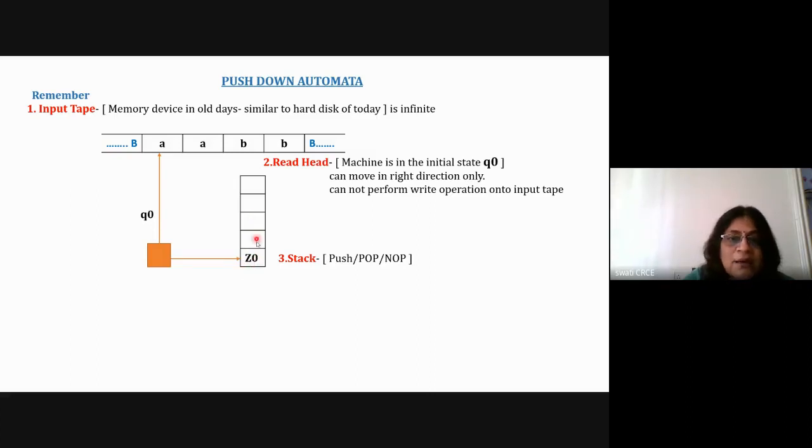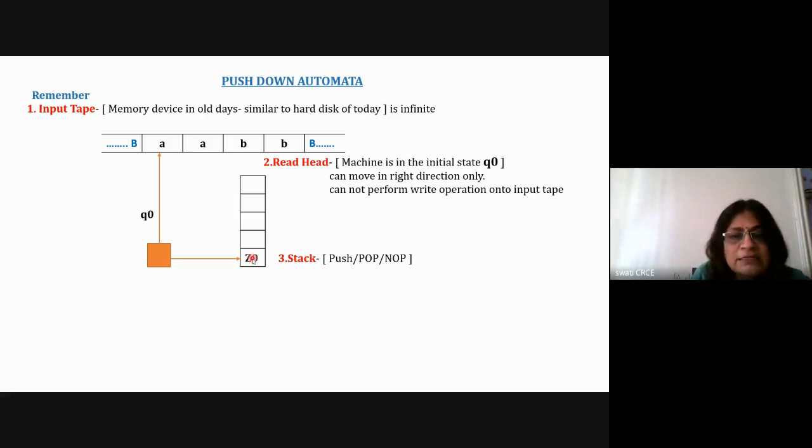The stack can grow only in this direction, like the elements can be inserted on the top here. So it is a one-way stack, and you can go on inserting elements inside the stack. This is the current top of the stack, and this is the initial state of your machine, that is, the state Q0. Then the read head is reading the first leftmost symbol of your word, and at the same time it is reading the top of the stack, Z0, which indicates the empty stack.